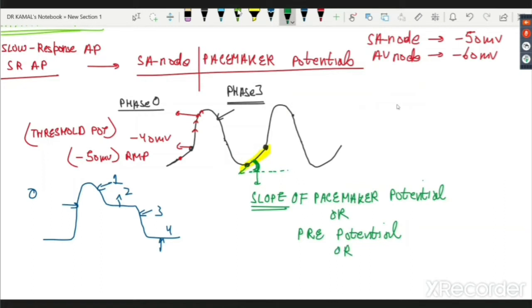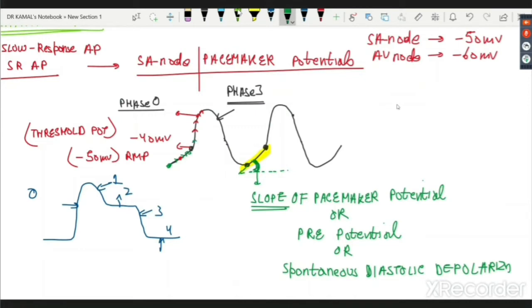or also called by the term spontaneous diastolic depolarization. Why diastolic? Because remember, when there is no contraction, the heart is in diastole. So we call it the diastolic depolarization. Why spontaneous? Because it is rhythmically and spontaneously going to the threshold from RMP. I'll share with you the reasons for all these happenings.